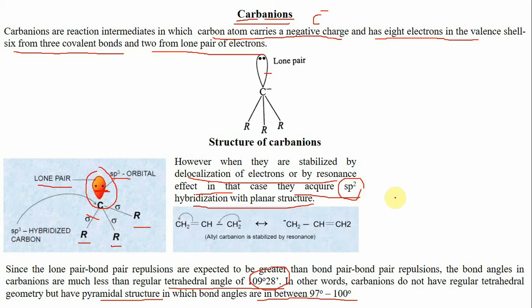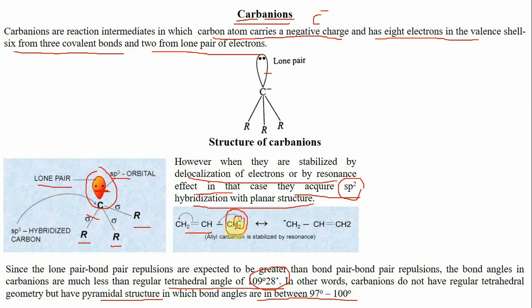For example, in this allyl carbanion, the negative charge is stabilized by resonance with the pi bond, or by delocalization of electrons with the pi bond. This kind of delocalization of electrons by resonance always takes place by overlapping between unhybridized p atomic orbitals.